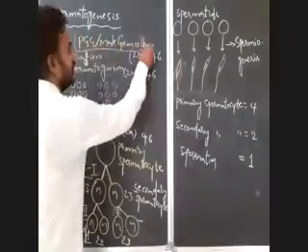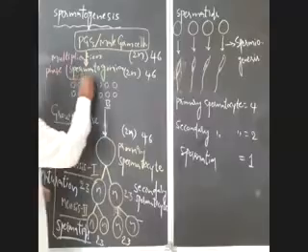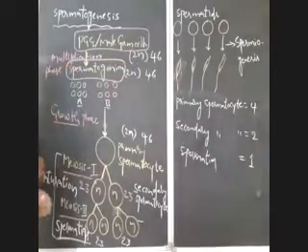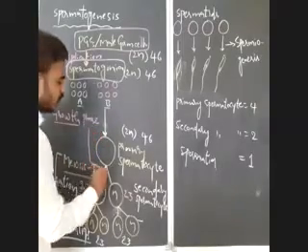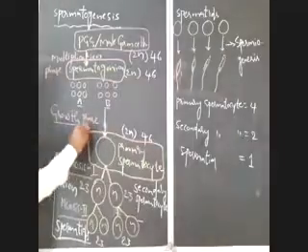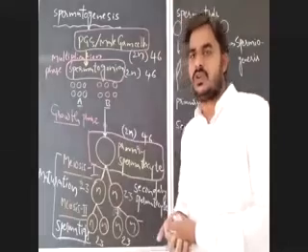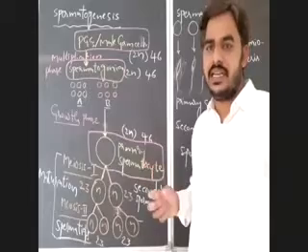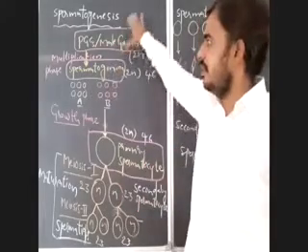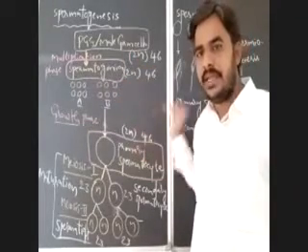The primordial germ cell or male germ cell is diploid, and spermatogonia also diploid. Primary spermatocyte also diploid. So the cells that possess 46 chromosomes or 23 pairs of chromosomes in spermatogenesis are male germ cells, spermatogonia and primary spermatocytes.